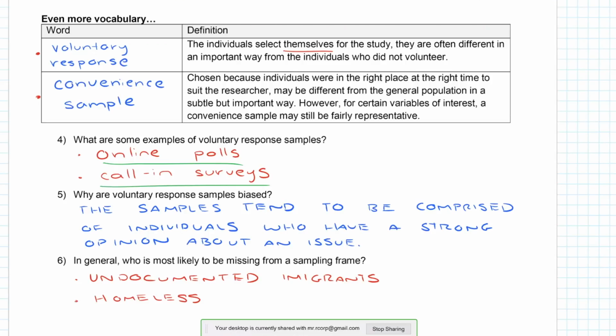Question 5 says, why are voluntary response samples biased? The samples tend to be comprised of individuals who have a strong opinion about an issue. In general, who is most likely to be missing from the sampling frame? Well, undocumented immigrants or homeless people might be less willing to have themselves included in official documents that are commonly used as a sampling frame.